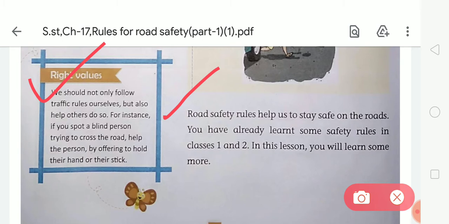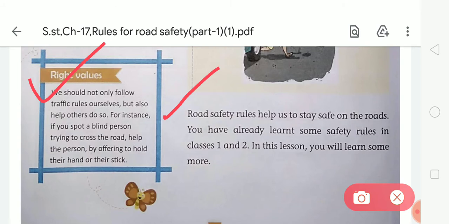We should not only follow traffic rules ourselves but also help others to do so. For instance, if you spot a blind person trying to cross the road, help the person by offering to hold their hand or their stick. So students, we should always help others follow the traffic rules, because if you see a blind person on the roadside, you should help this person cross the road by offering to hold their hand or their stick.